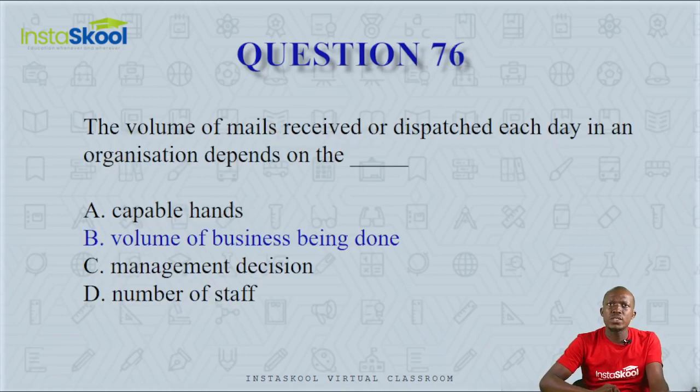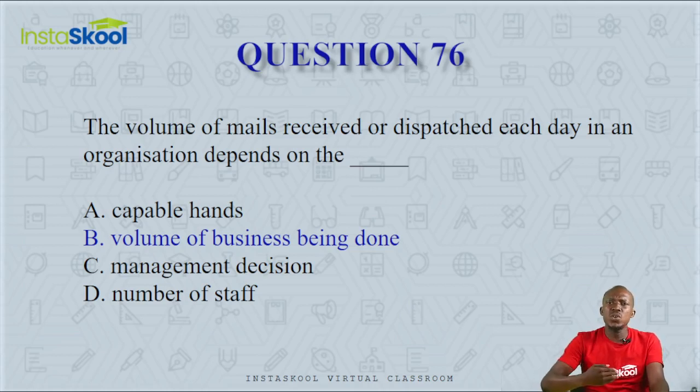Question 76. The volume of mails received or dispatched each day in an organization depends on the dash. Is it the capable hands in the organization, or the volume of business that is being done in the organization, or the management decision or number of staff?